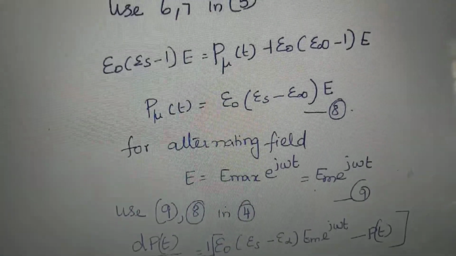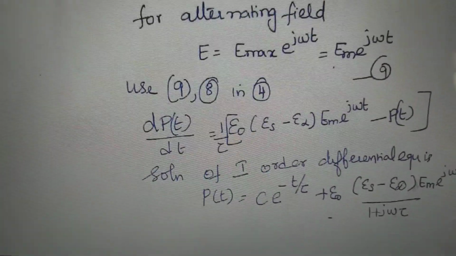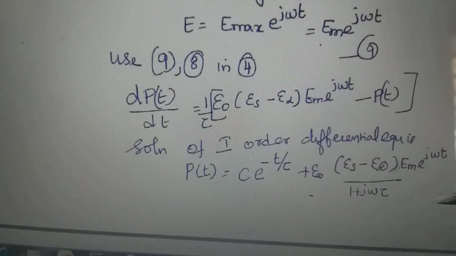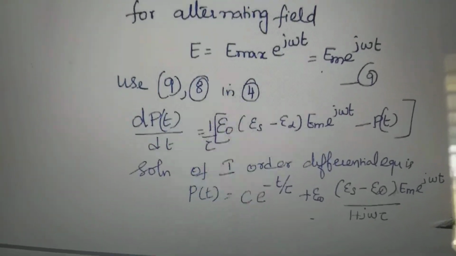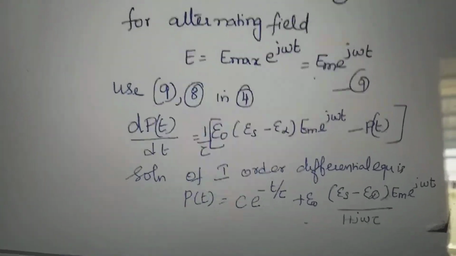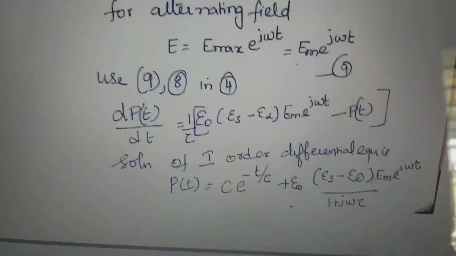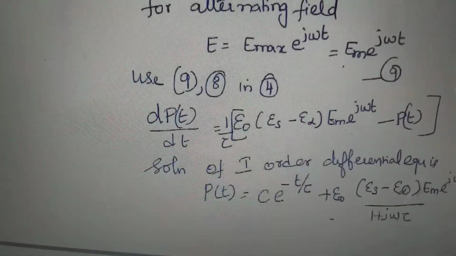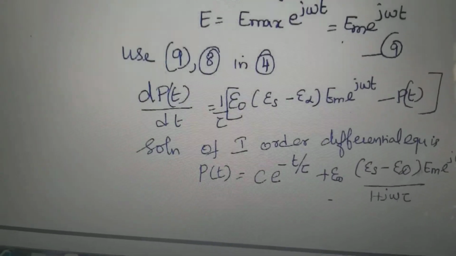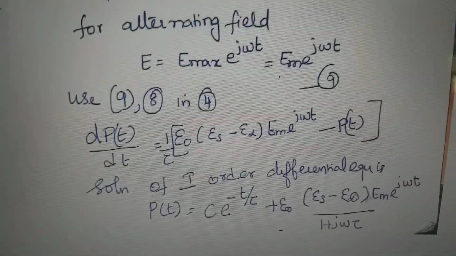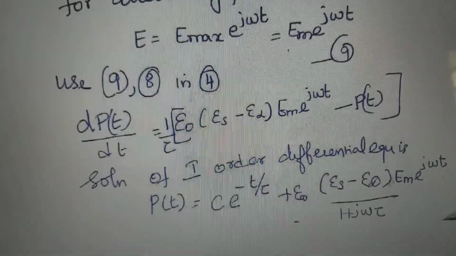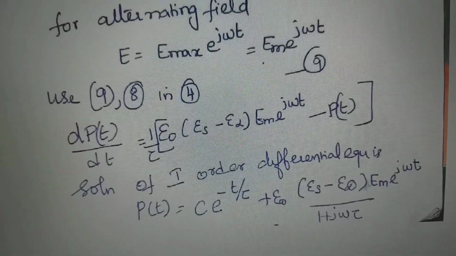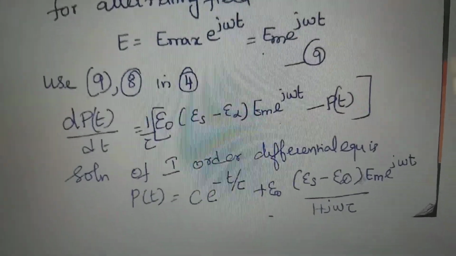So using this equation in the fourth equation, dP by dt equal to 1 by tau of epsilon naught into epsilon S minus epsilon infinity Em e power j omega t minus P of t. This is the first order differential equation. In maths, you have studied the solution of first order and second order differential equations. So for the first order differential equation, the solution is P of t is equal to C into e power minus t by tau plus epsilon naught epsilon S minus epsilon infinity by 1 plus j omega tau into Em e power j omega t.